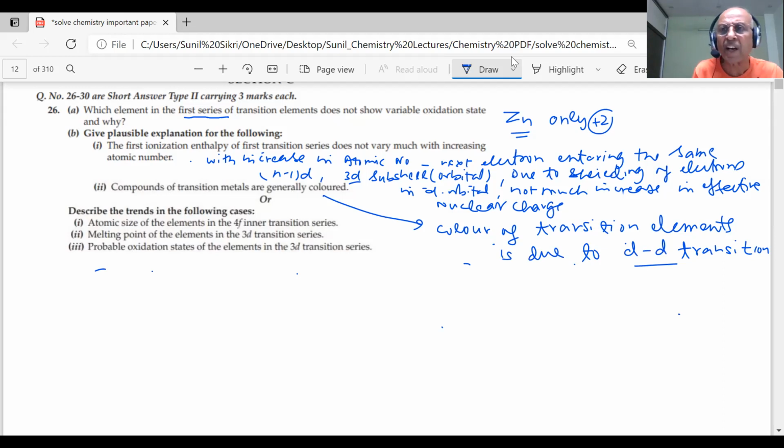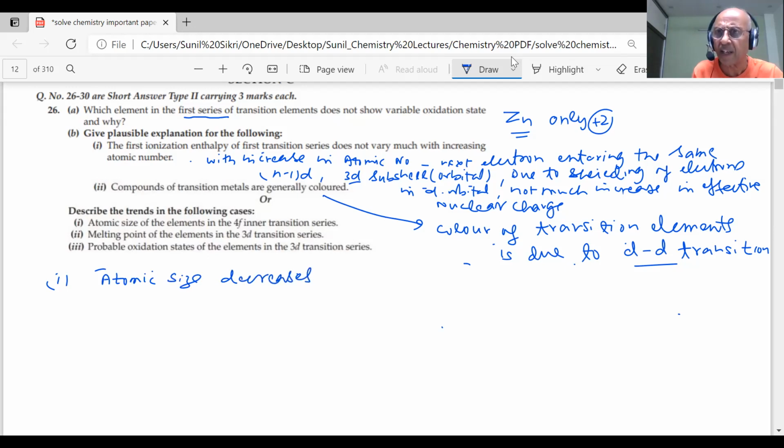Next, there is an internal choice here. You can see that, as we said, there is no overall choice. Some internal choices have been given for the 12th class. Describe the trends in the following: atomic size of elements in the 4f inner transition series. What happens to the atomic size in the 4f series, students? In the 4f series, atomic size decreases.